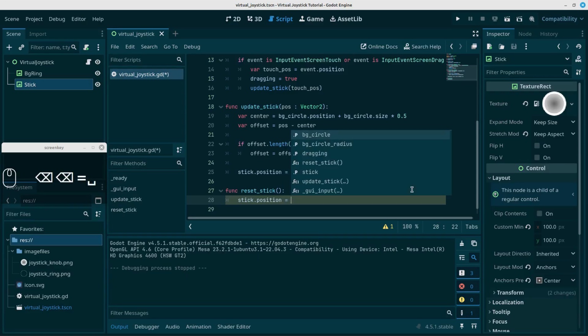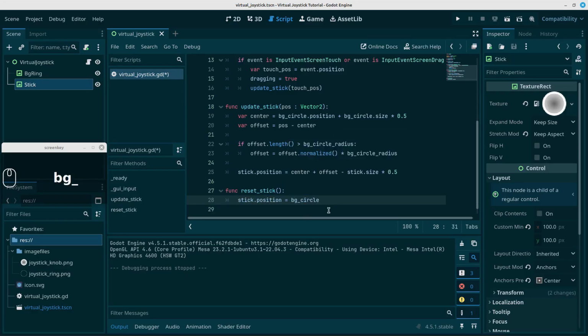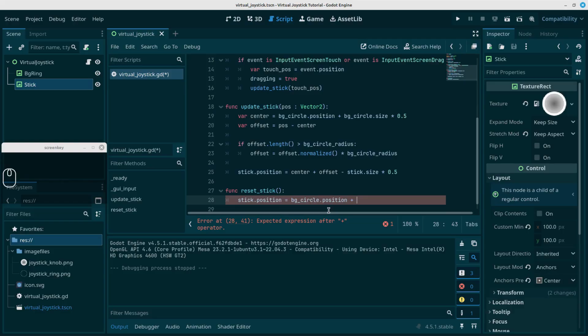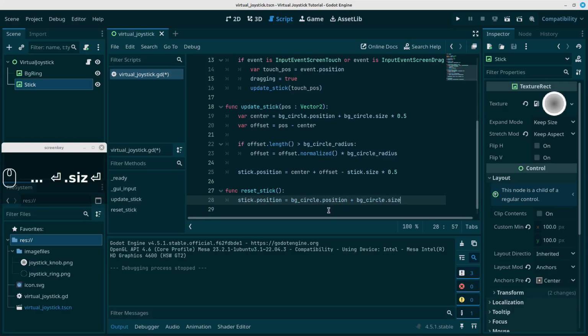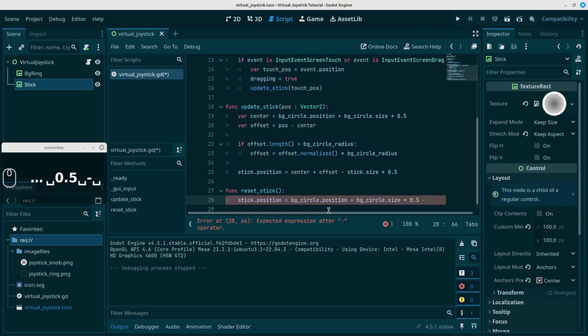It will be equal to the position of the circle dot position plus half the size of the circle multiplied by 0.5, and we're going to minus the size of the stick by half, because we wanted the center of the stick to line up with the center of the circle. That's basically what this is doing.